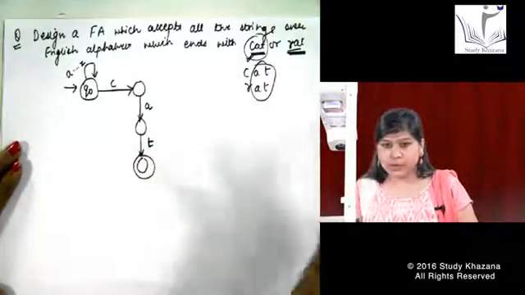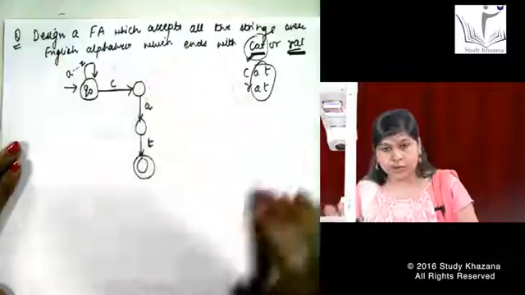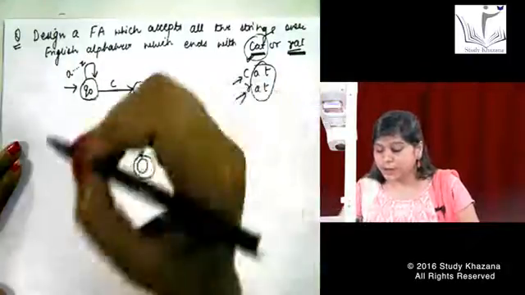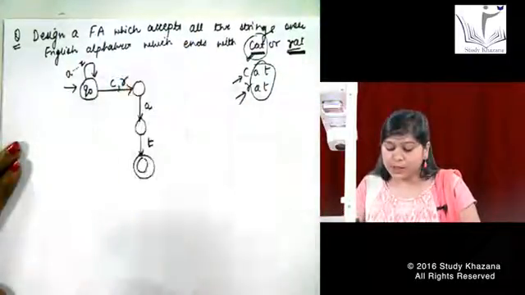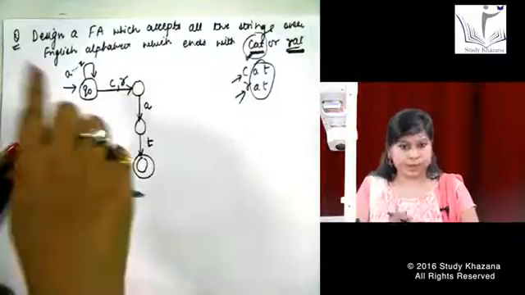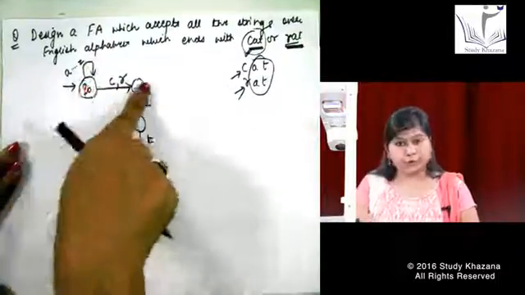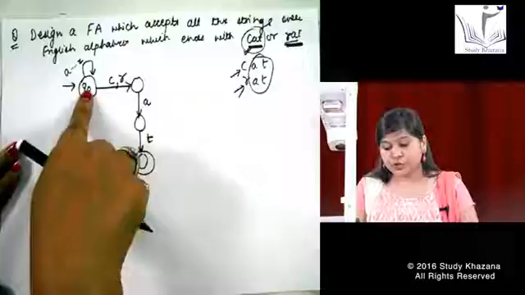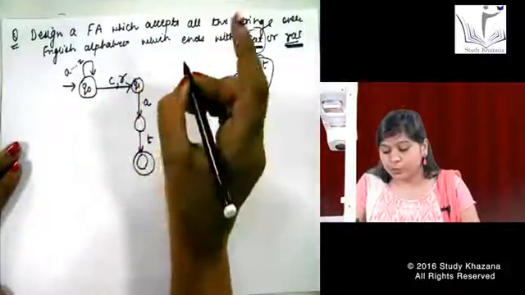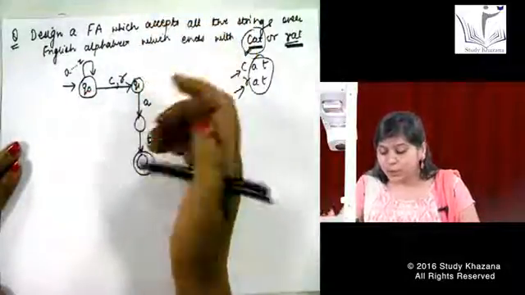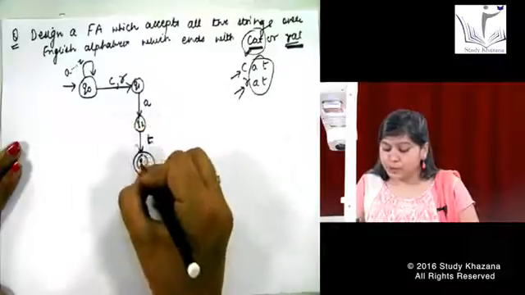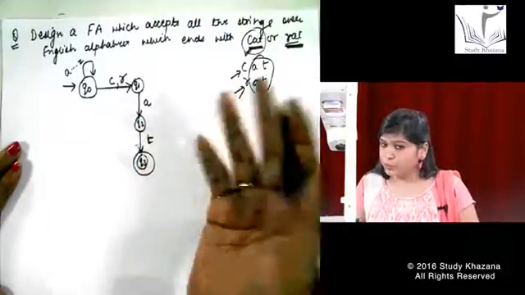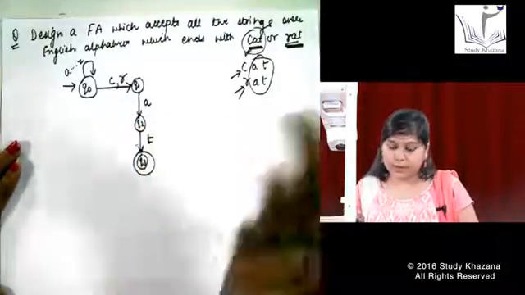So I do not need to make anything for AT because AT is already getting accepted. You just have to make it for C and R. Simple. I just write down R over here. It is very simple. Anything from A to Z can come, and if C or R comes, from Q0 you are moving to Q1 only, and from Q1 to Q2 on anything that is A, and from Q2 to Q3, that means cat and rat are getting accepted.